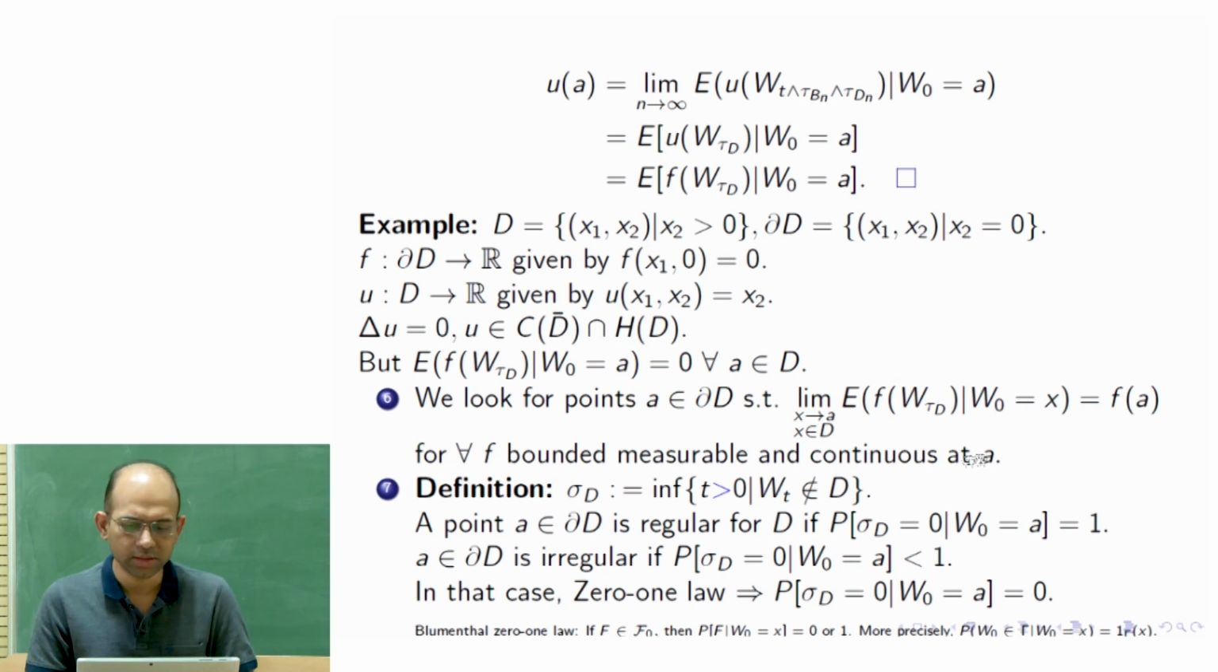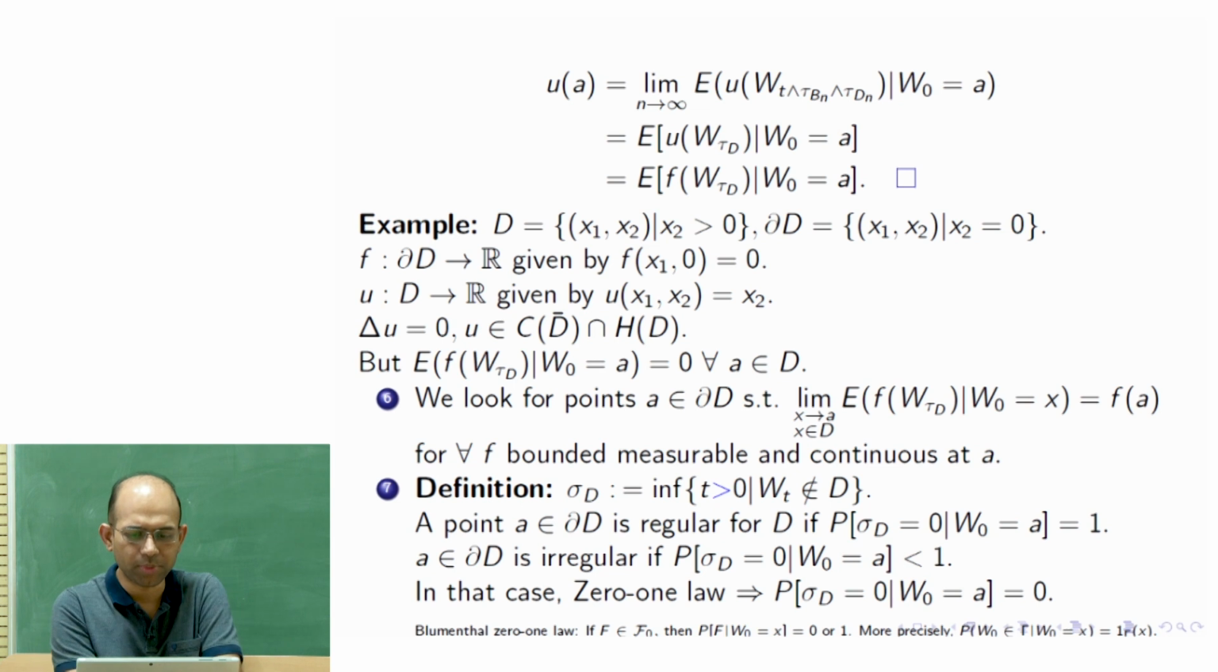Let me go through this again. What does it say? It says that this equality holds for all f bounded measurable and continuous at A. If that holds for some particular point A in the boundary, then that is well behaved, in the sense that the kind of results we are looking at would go through. So we are going to select such points A, and we are going to call that A regular. So let us see how you do that.